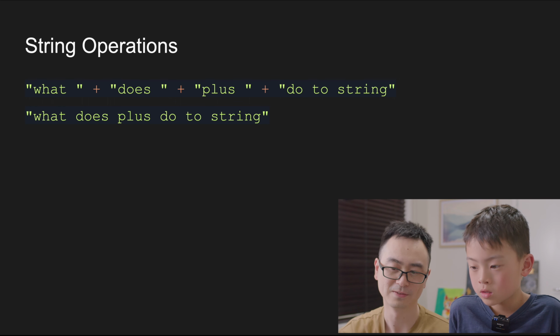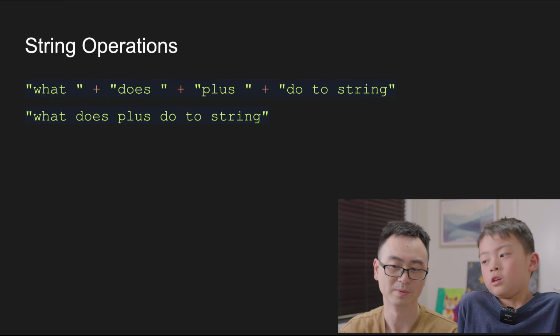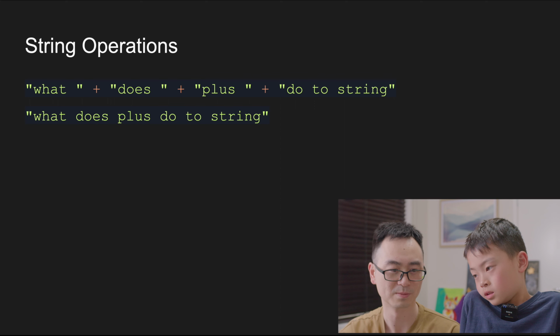In different languages there might be different operators. It's maybe not plus, maybe a dot, maybe something else. But in Python and JavaScript, they are both plus. Okay?